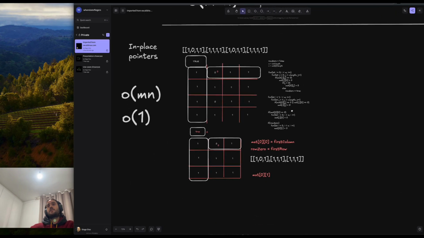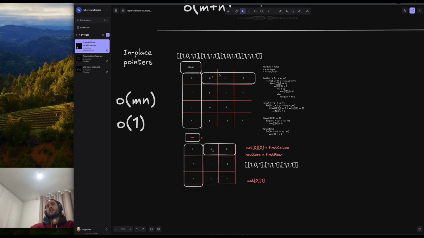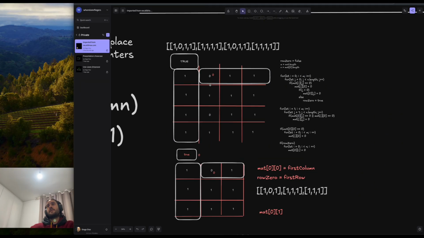The second and optimal strategy uses in-place pointers. It is O(1) space, so we don't have any extra space here. We try to use those markdown objects inside the array. Basically, we don't create other objects, we just leverage what we have inside the array and mark it down.